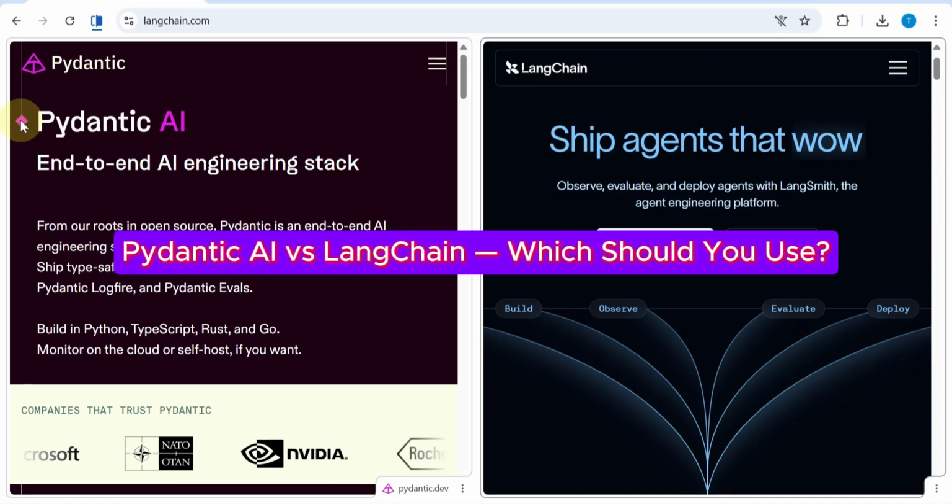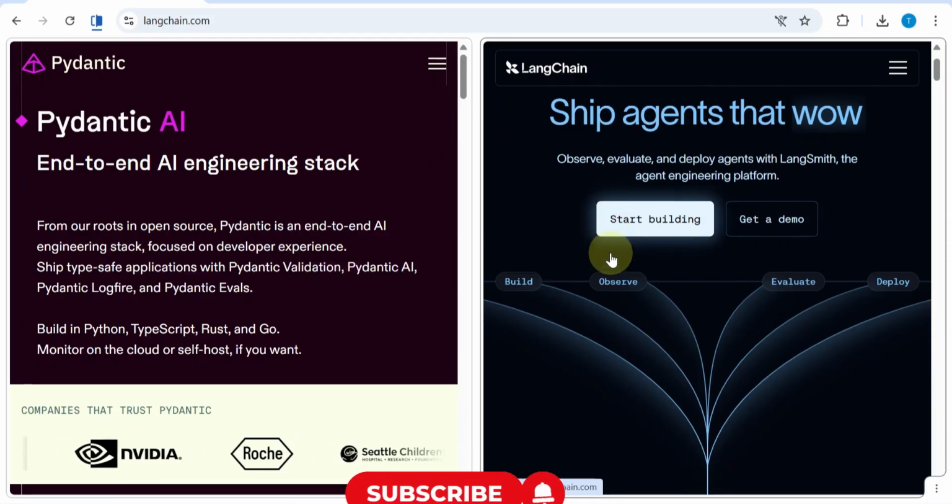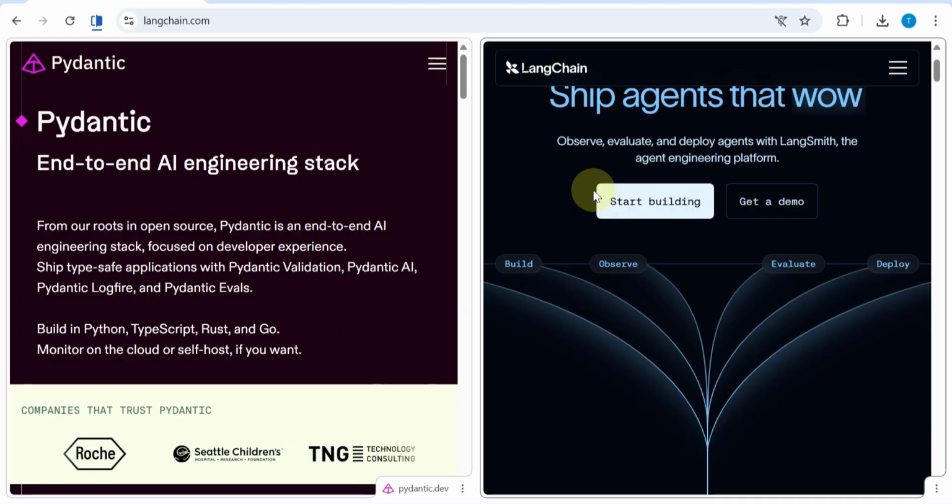Pydantic AI or LangChain. Two completely different approaches to building AI agents. But which one should you actually use? Let's break it down clearly and honestly. First, let's look at LangChain.